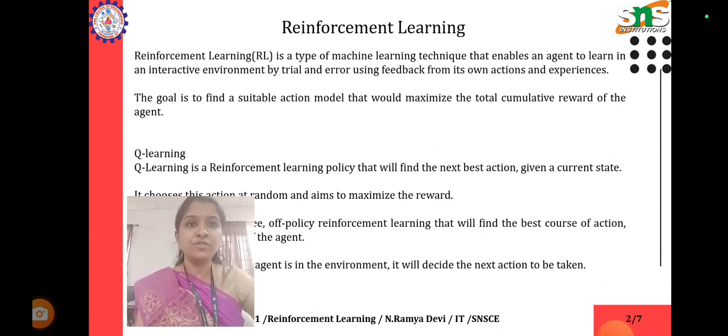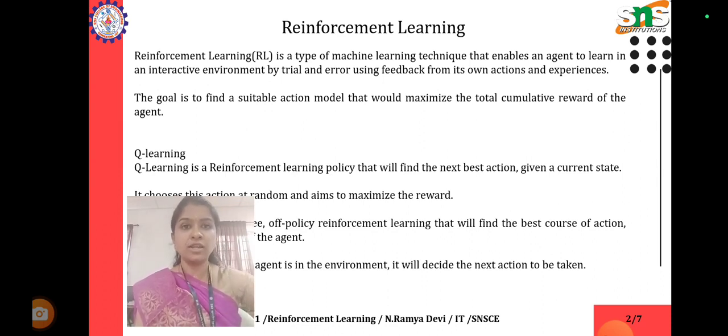In this video we are going to see reinforcement learning, which is also a part of machine learning algorithms. This type of machine learning algorithm enables an agent to learn in an interactive environment by trial and error, using feedback from its own actions and experiences. The goal is to find a suitable action model that would maximize the total cumulative reward of the agent.